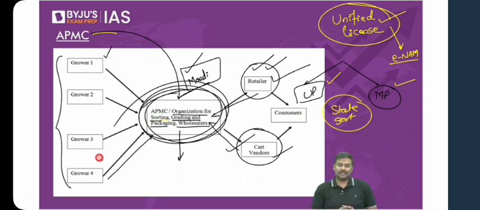That's a problem with the APMC market. And I'll tell you one more point here. In one area, let's say there is one mandi, one market like this. Don't you think it will act as a monopoly? Think of it. In one area, there is only one APMC mandi like this. Don't you think it is basically an application of monopoly structure or monopolistic market here?